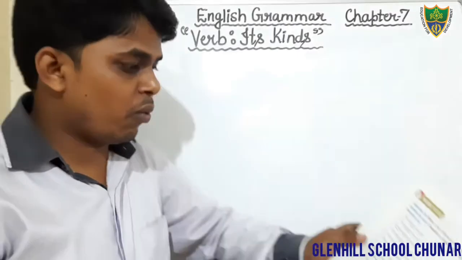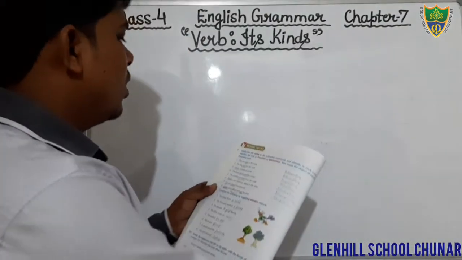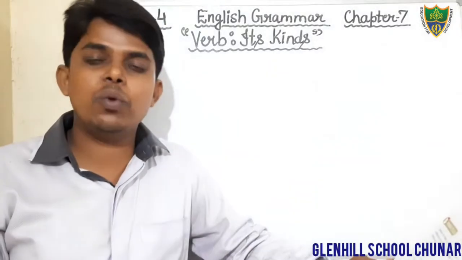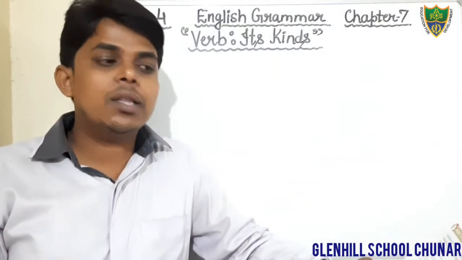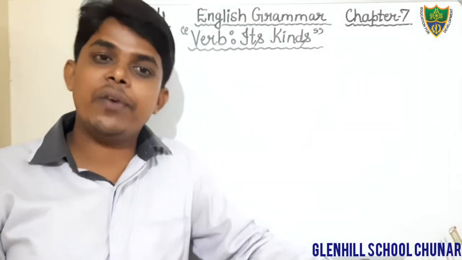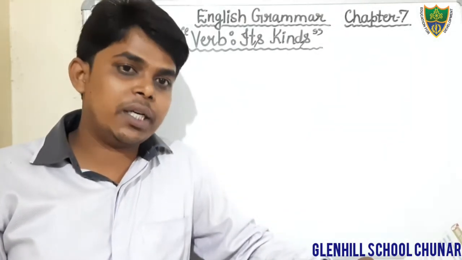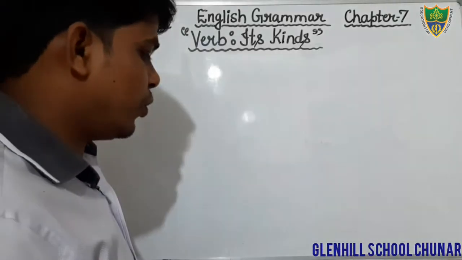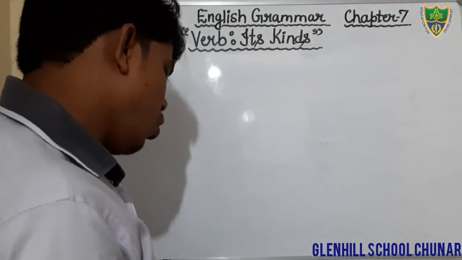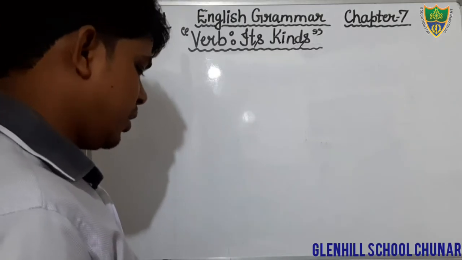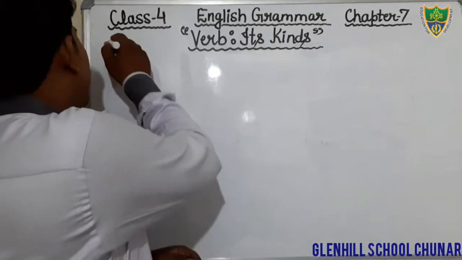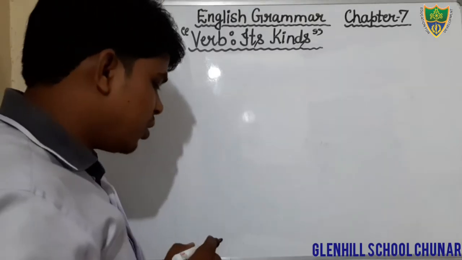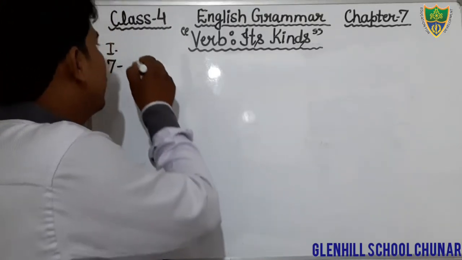Dear students, what is the question? In exercise number first, it is written: underline the verb. You have to underline the verb. Then you have to tell whether the verb is transitive or intransitive. Just see, this is your question. Go and obey your parents. That is exercise number first and question number 7. What is question number 7? Go and obey your parents.